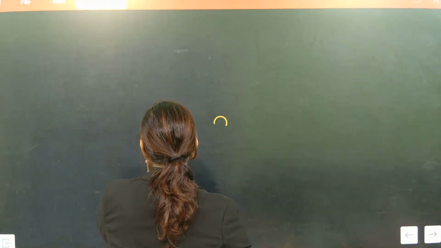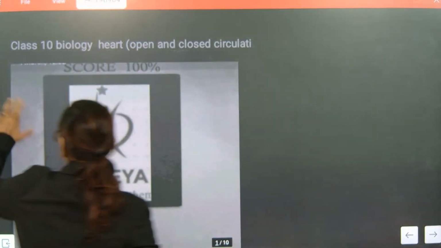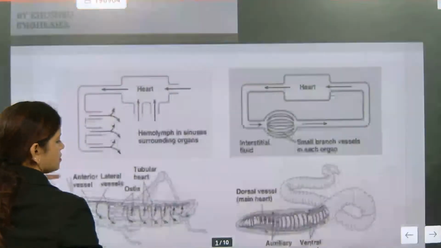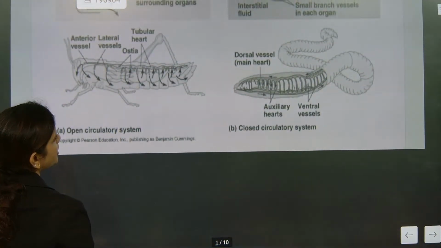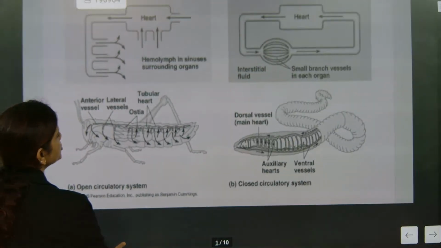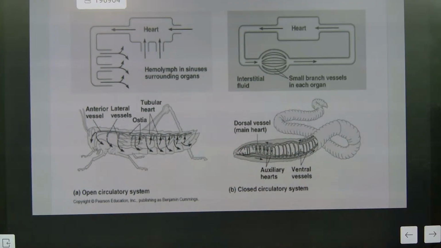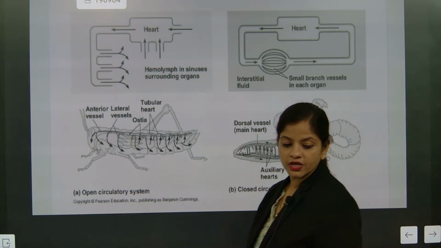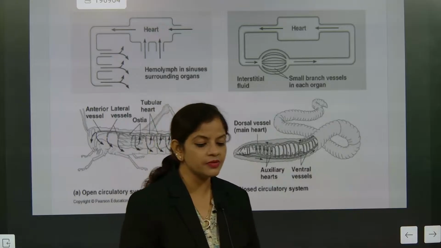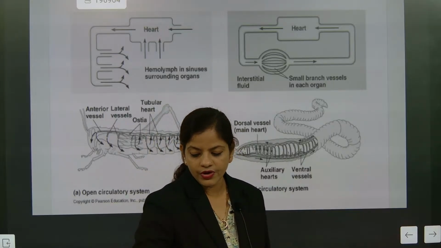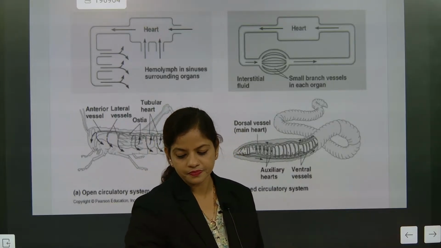Whichever section the questions are from, we have to do that section. One is called open circulation, another one is called closed circulation. So I'm just doing a very simple revision for the heart because the heart is very important.